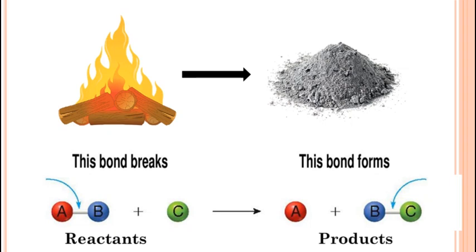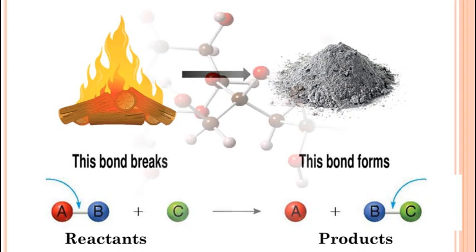a new substance called products is formed. Here you can see a general chemical equation on the screen, that is when reactants are converted into products. What happened in the reactants? Some bonds break and while forming the products, new bonds are formed. So student, today we are going to learn about the concept of chemical bonds, how the old bonds are breaking and how new bonds are forming while forming new products. So let's start.